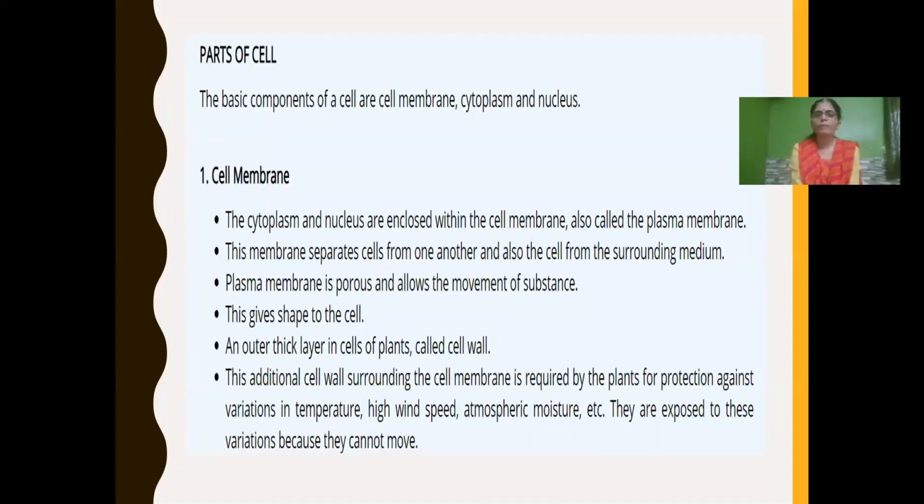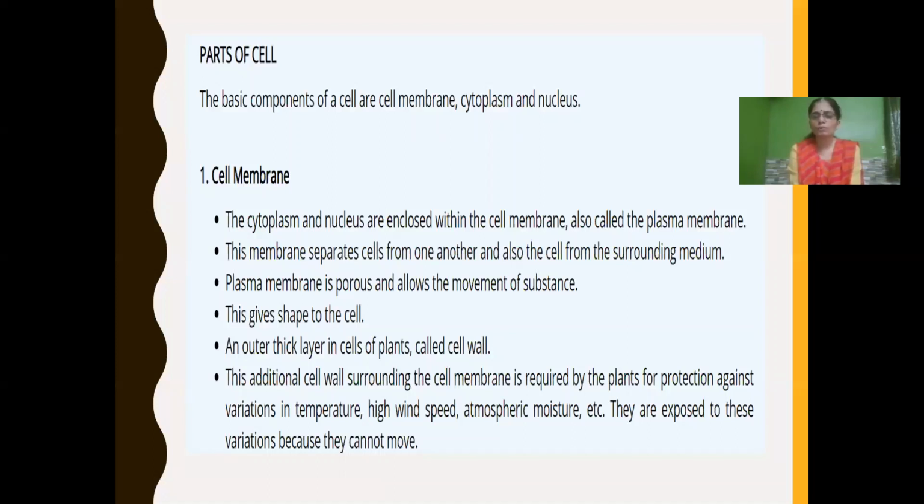And then we have learnt about the basic components of the cell: cell membrane, cytoplasm and nucleus. First, we learnt about the cell membrane. The cytoplasm and nucleus are enclosed within the cell membrane. Cell membrane is otherwise called plasma membrane. What is the function of the plasma membrane? It separates cells from one another, and also separates the cell from the surrounding medium. As the plasma membrane is porous, it allows the movement of substances in and out of the cell. And it also gives shape to the cell.